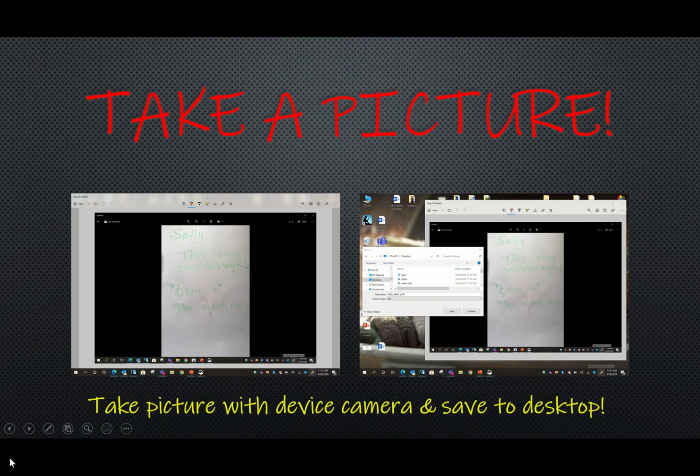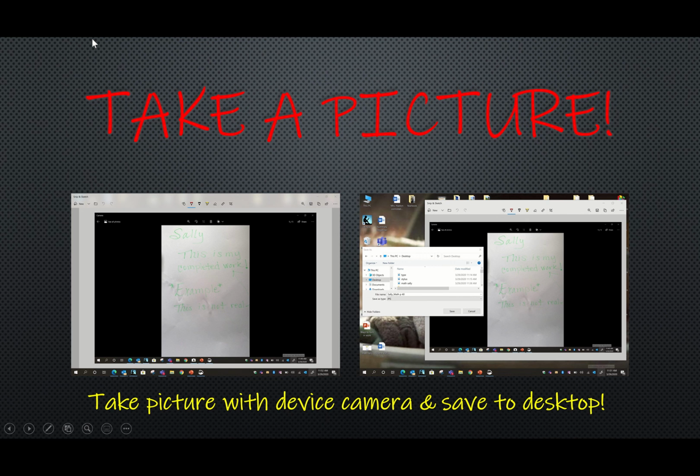And those are the ways that I am going to have you try to upload your things to Teams. Now, in this case with the picture, that would be you just get out a piece of binder paper, you do your work, click, and you save it and upload it. It's all from your personal device. You don't have to use a phone or anything else.